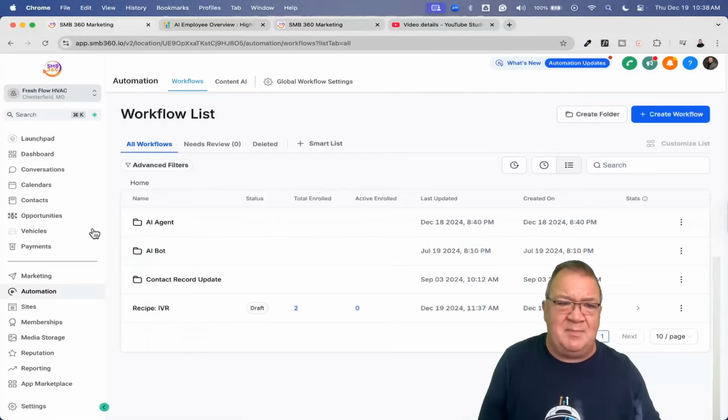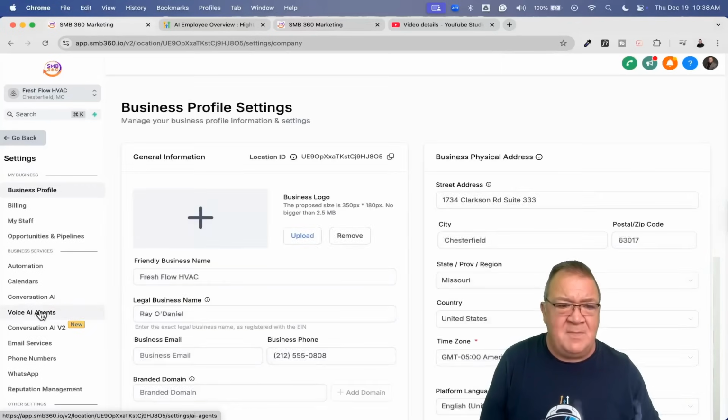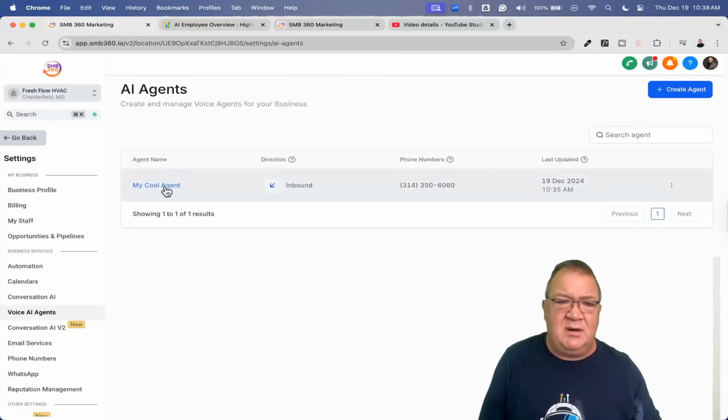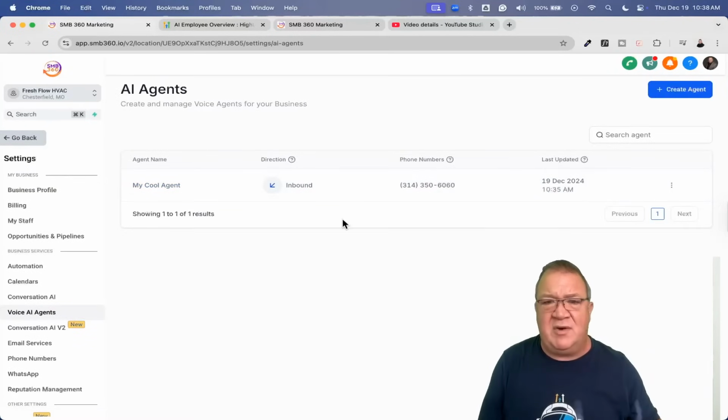So let's go ahead and get back in here and go back to our voice agents. Here, I've already got one created. I opened it up and showed you already. And right now, what I'd like to do is create an agent from scratch. One of the nice things about creating an AI agent is that the AI agent, as we already saw, can be assigned to a specific phone number. So here are some of the other things we need to worry about. Number one, you can only have one AI agent per phone number. Just completely makes sense, right?